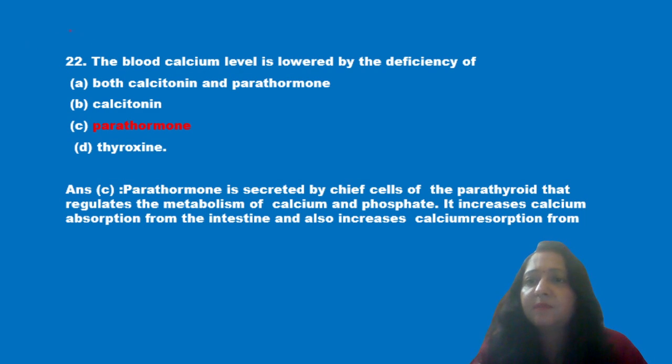Next question is: the blood calcium level is lowered by deficiency of calcitonin and parathormone, calcitonin, parathormone or thyroxine. Now we know that parathormone is secreted by chief cells of the parathyroid and it regulates the metabolism of calcium and phosphate. It increases the calcium absorption from the intestine and also increases the calcium reabsorption. So C is the correct answer, that is parathormone.